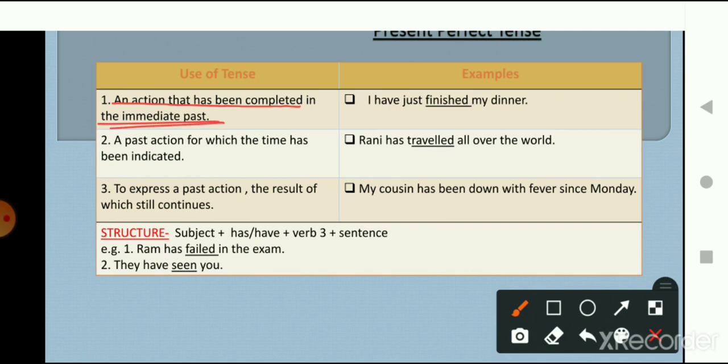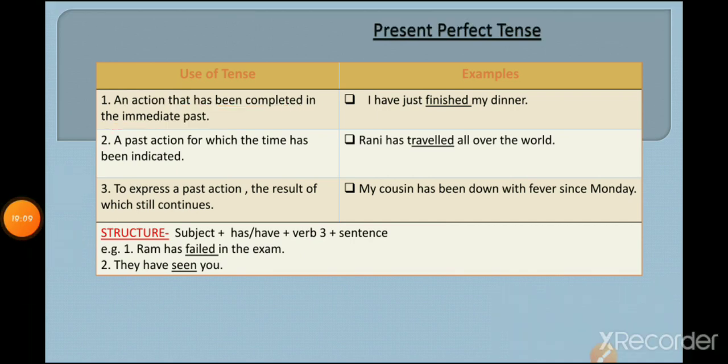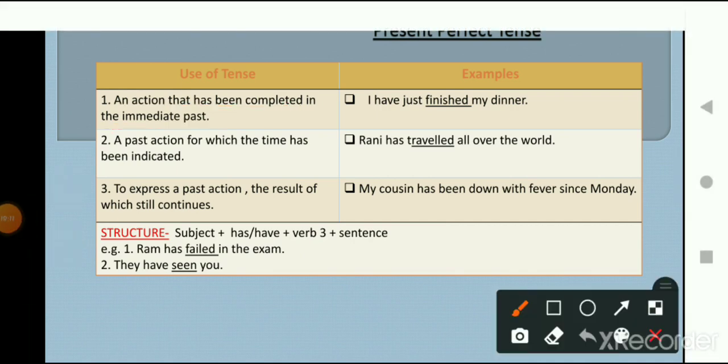Immediate past means the action is just completed. It is completed in the immediate past. Immediate past means not long ago, or not in a very long past. It is just being done in the immediate past. So here you can also see that present perfect tense is a combination of both past and present. Past action and present, this is a combination of both the tenses.